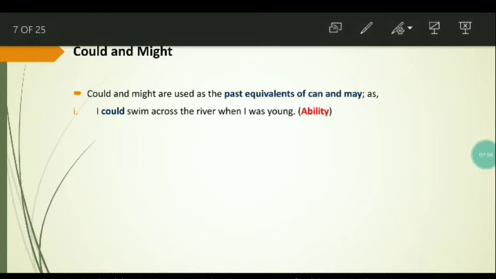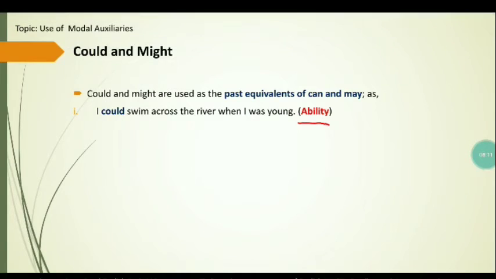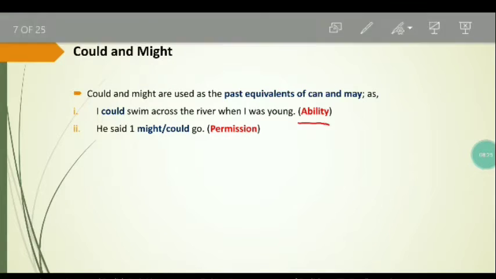Could and might are used as the past equivalents of can and may. For example, I could swim across the river when I was young. It shows ability. The second example is, he said I might go. This is I, not one. So this must be corrected. He said I might go.